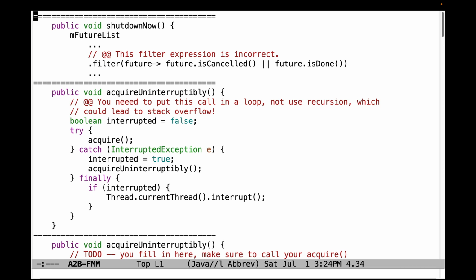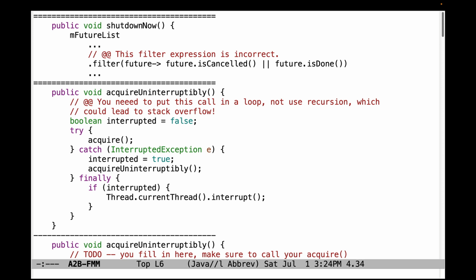Welcome to the walkthrough of frequently made mistakes that I observed while reviewing Assignment 2B for my CS 5254 course in summer of 2023. First, here's something left over from the previous assignment, Assignment 2A, in the shutdown now method.